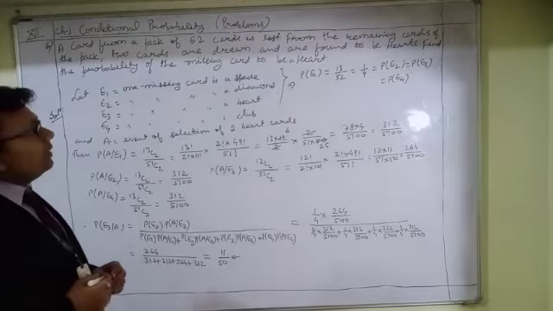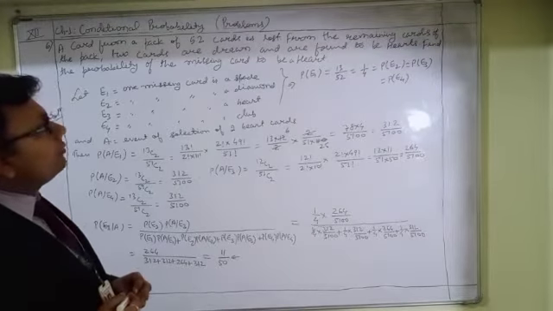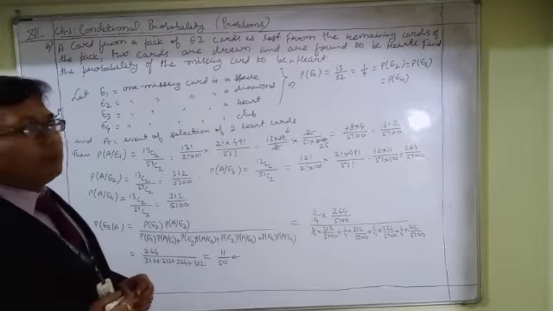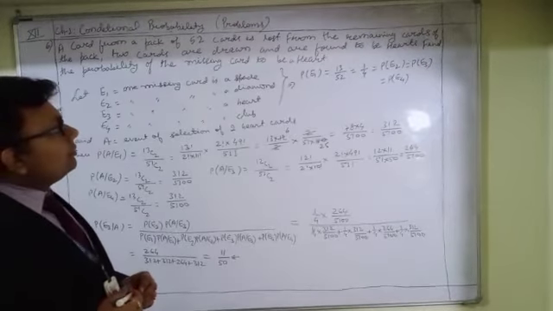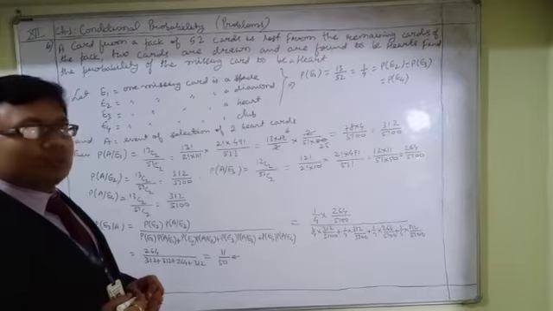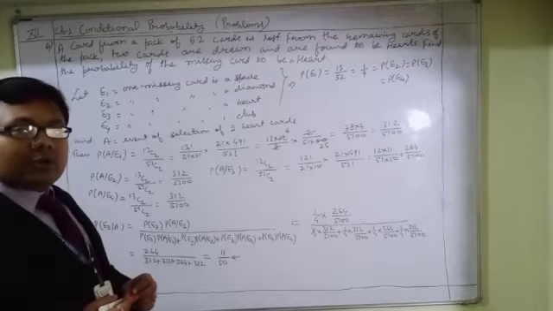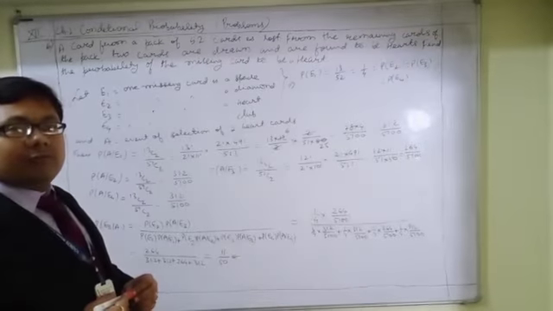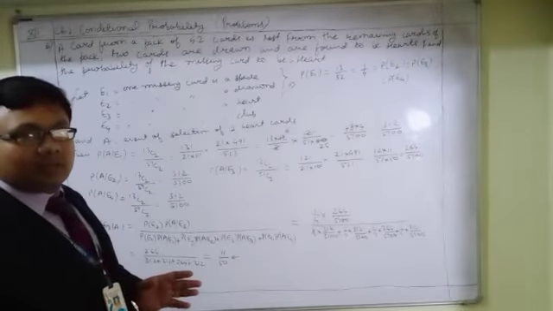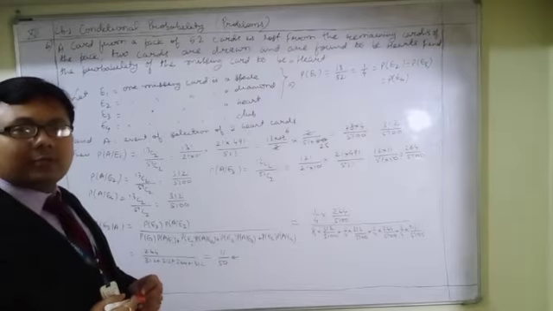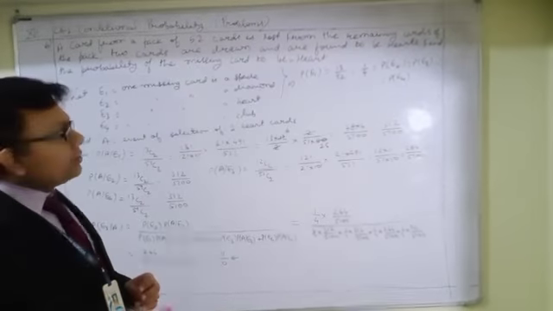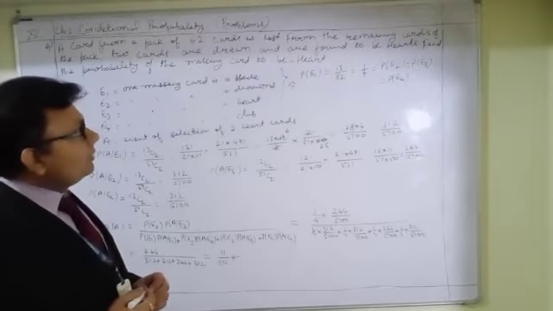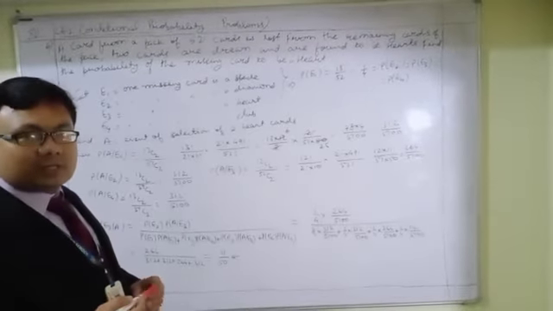Then probability of E1 equals probability of E2 equals probability of E3 equals probability of E4, and that is equal to 13 divided by 52, because the total number of each of spades, diamonds, hearts, clubs in a deck of 52 playing cards is 13. Okay, and the total number of playing cards in a deck is 52. So the probability of occurrence of this event will be 13 by 52, and that is equal to 1 by 4.